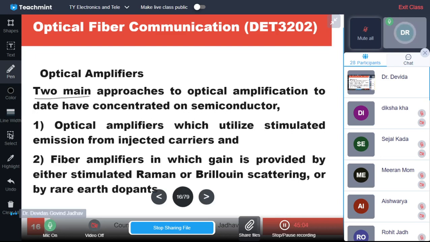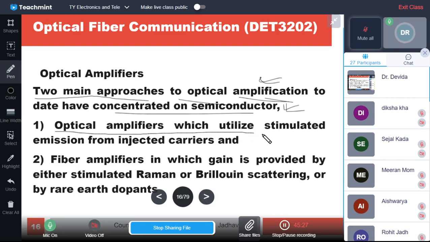There are two main approaches to optical amplification. Amplification can be done in two ways, and nowadays these are concentrated on semiconductors. Other types of amplification are also there, but in semiconductors, the optical amplifiers utilize the stimulated emission from injected carriers, very much the same as in lasers, isn't it? Stimulated emission from injected carriers is used in the injection laser.